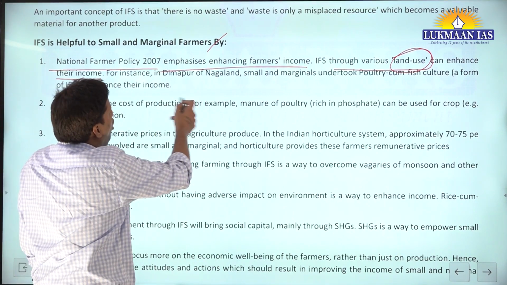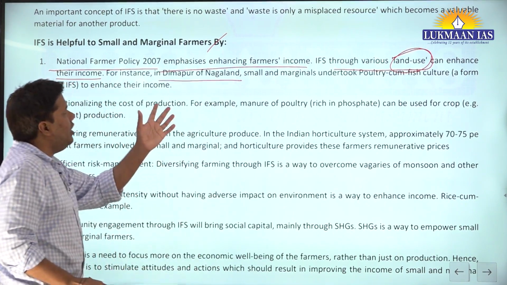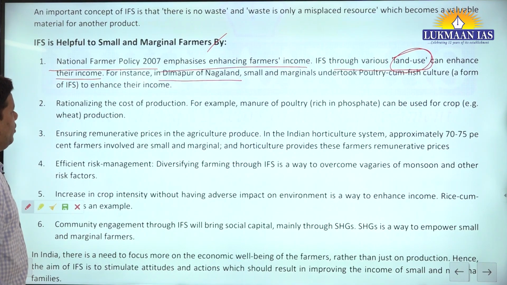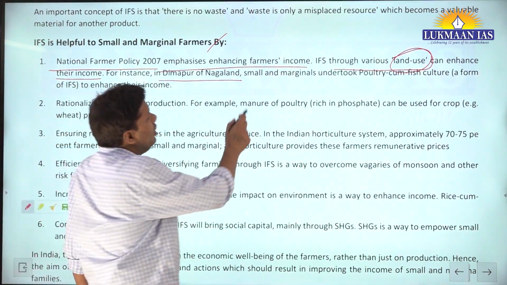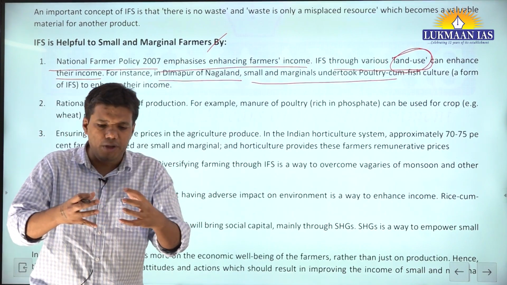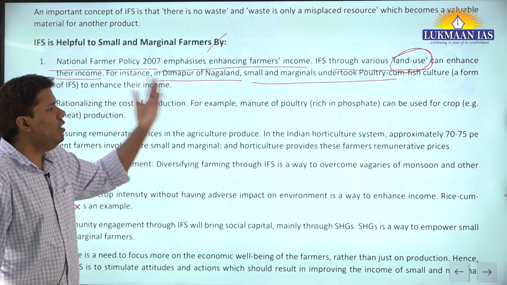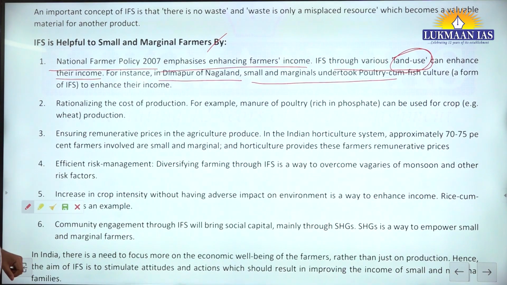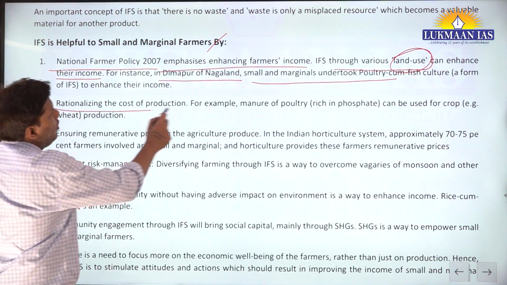For instance, now see this example. This is not some random example. This example has been taken from that report. Dimapur of Nagaland, a small and marginal farmer undertook poultry cum fishing. Now, when you mix poultry, fishing, agriculture, that will enhance your income. Rationalizing the cost of production.